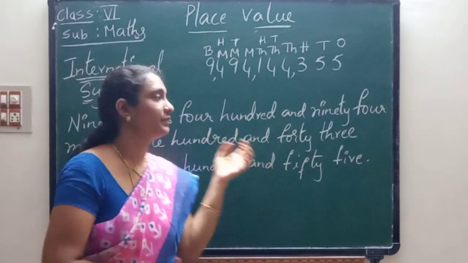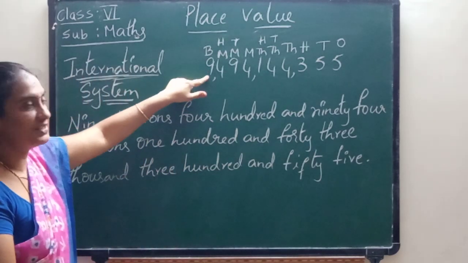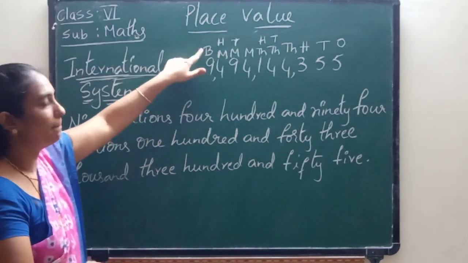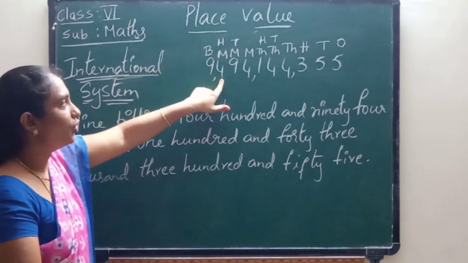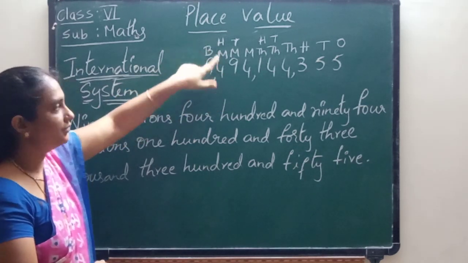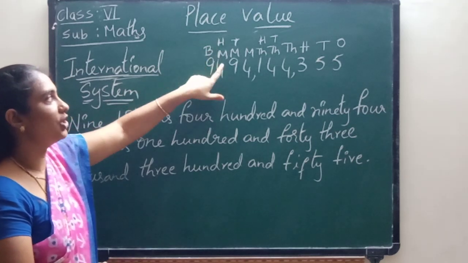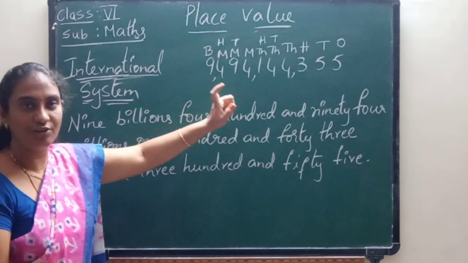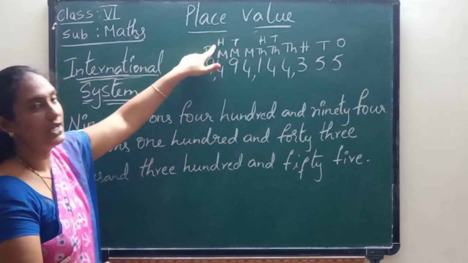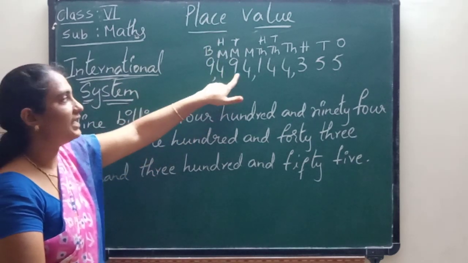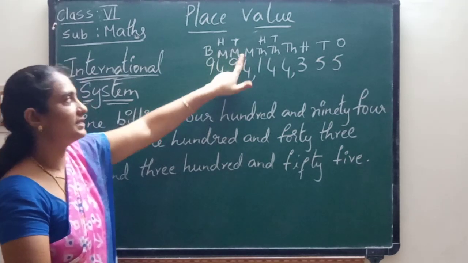Okay children, by using the number, how do we write the number in words? Let us see. Now 9 is in which place? Billions place. So 9 billions, 494 millions. We should not write 100 millions; we write only 400, so 94 millions.